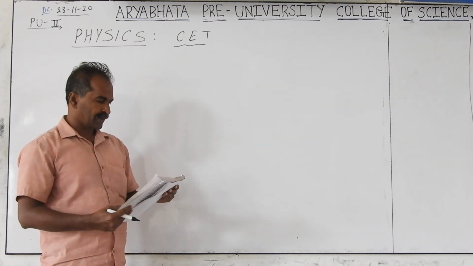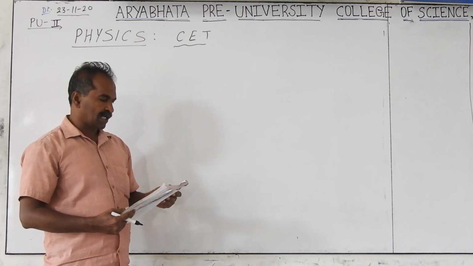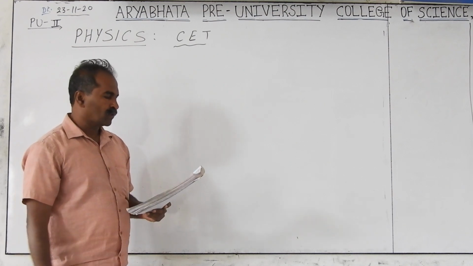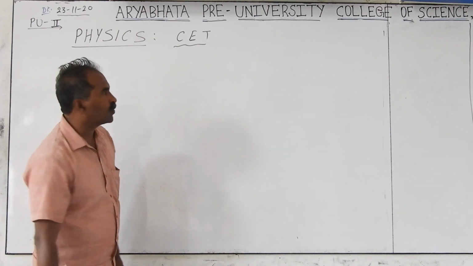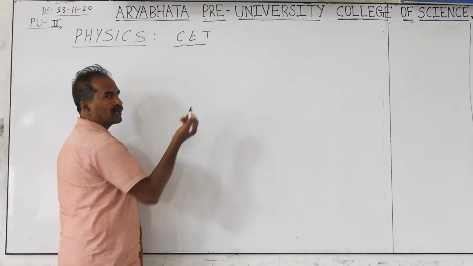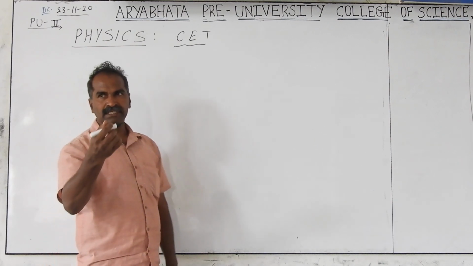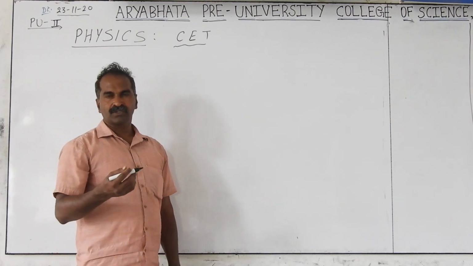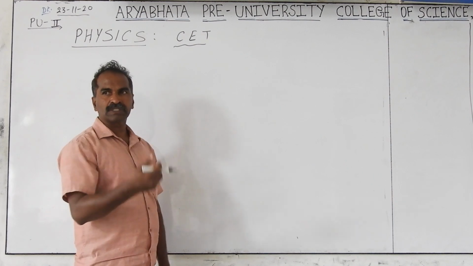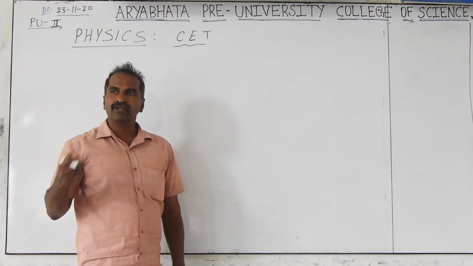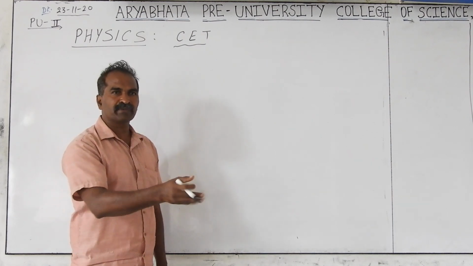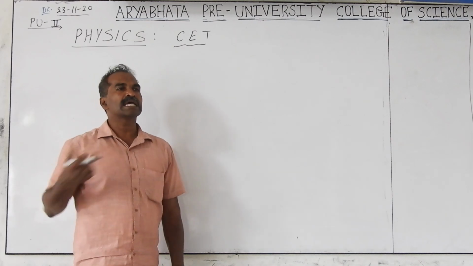Next is the second question: 1 coulomb of charge contains how many electrons? Giving negative charge to a neutral object, which has net charge 0, means adding electrons. Removing electrons means what you are giving? Positive charge. When we say positive charge is given, we don't give positive charge, we actually remove the electrons.